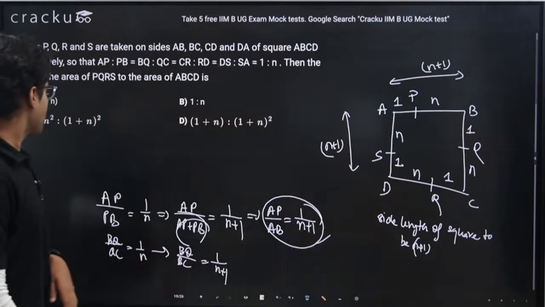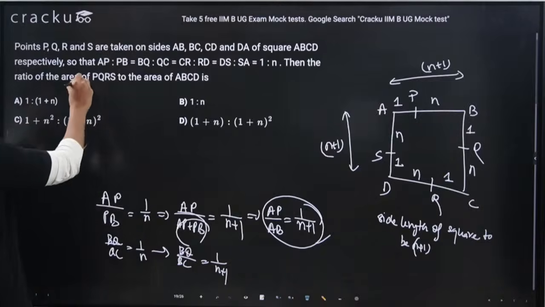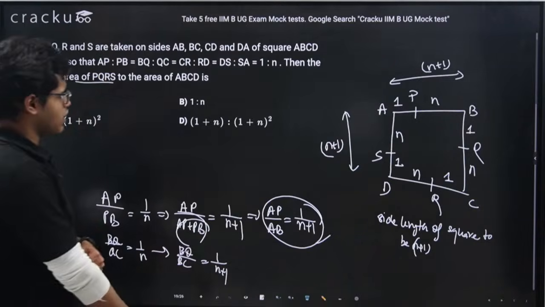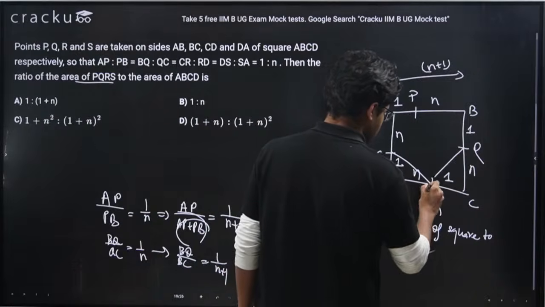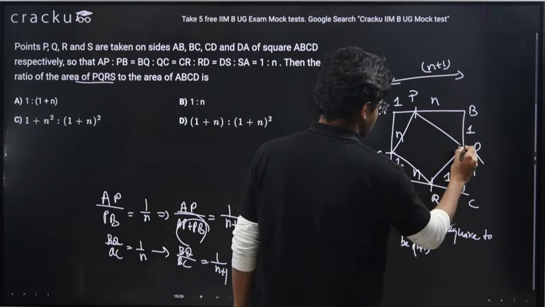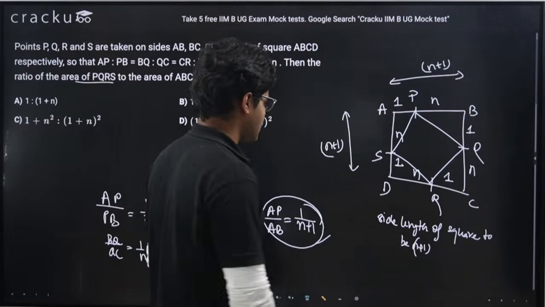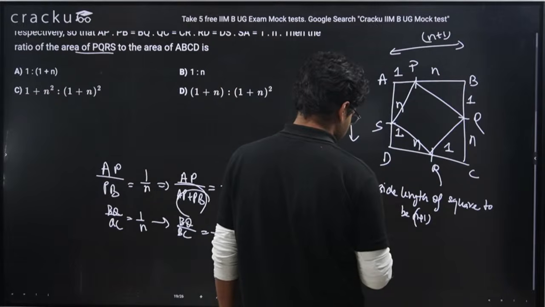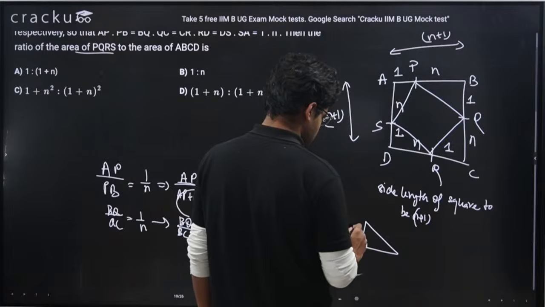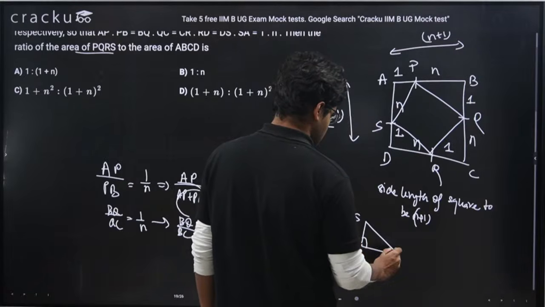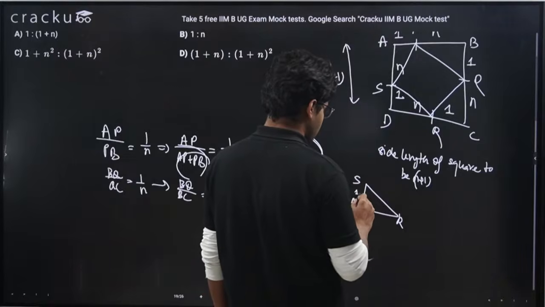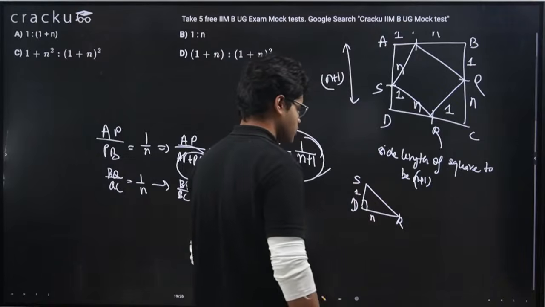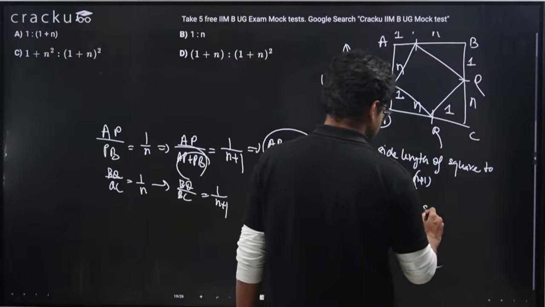Okay. What I have been asked is to find the area of PQRS to the area of ABCD. So let me join PQRS. Now if you see, guys, let us take triangle DSR. I am having DS equals 1, DR equals N. So what is the length of SR?